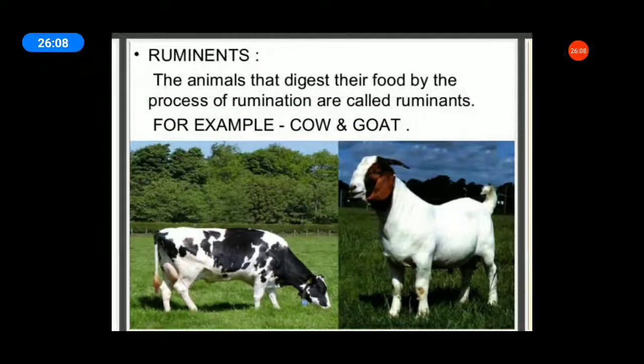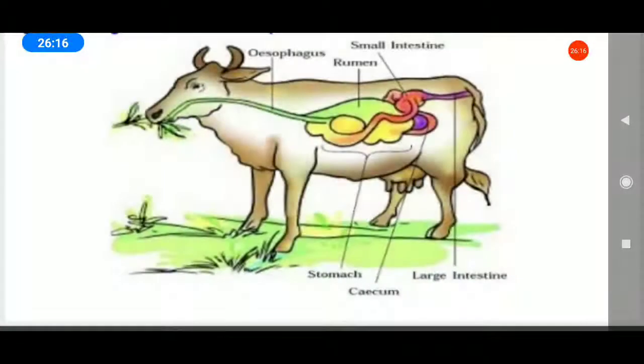Next, ruminants. What is a ruminant? The animals that digest their food by the process of rumination are called ruminants. Example: cow, goat. That is a ruminant. Page number 18, all of you see the picture.